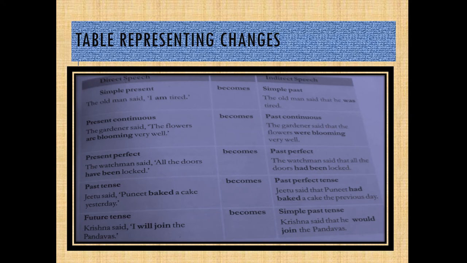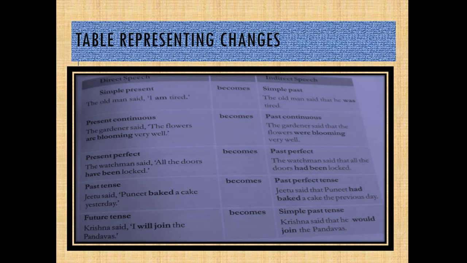Jitu said that Puneet had baked a cake the previous day. Right? So, here the direct speech is in past tense and the indirect speech is in past perfect tense. That is, baked has been changed into had baked. I hope it's clear to you.